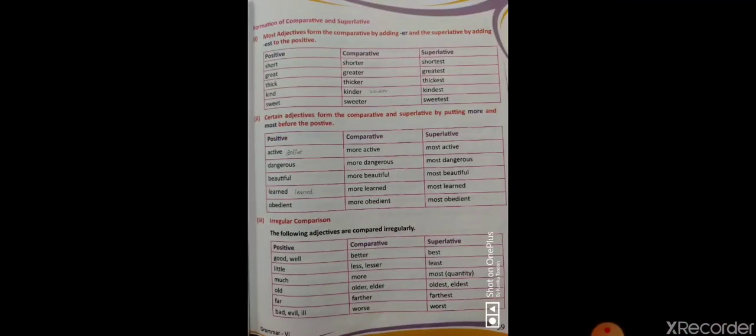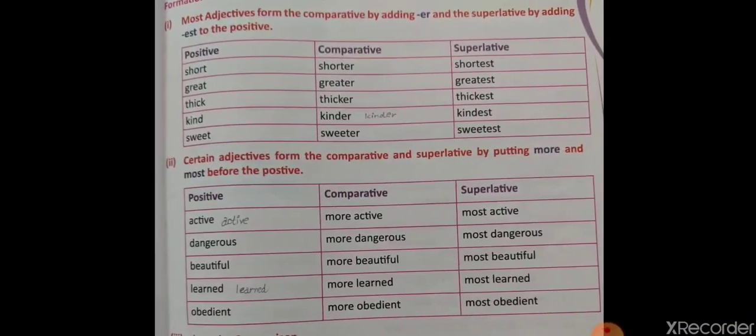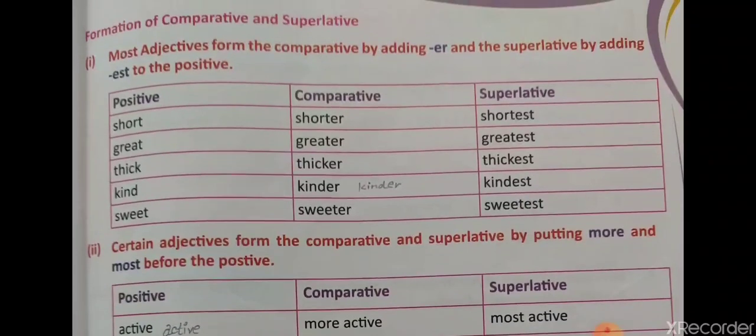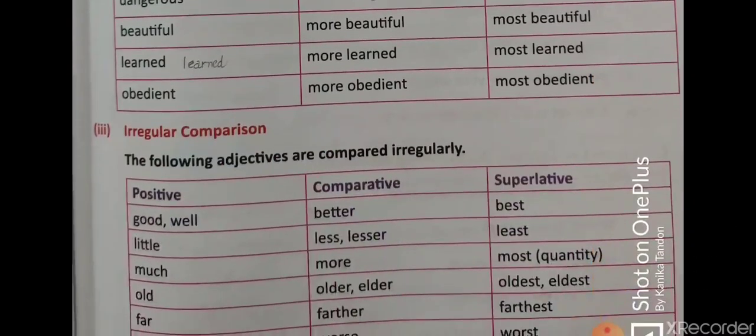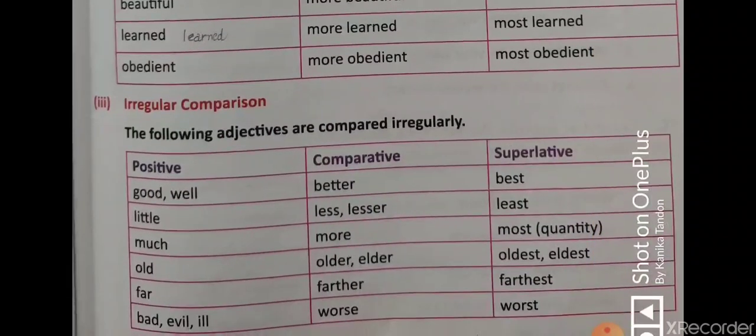On the next page, there are some examples that you can read by yourself, which can exactly tell you how you make the comparison. You can change the word from positive degree to comparative. Some are changed by using er and est, some by using more and most, and another type is where they change the whole word.